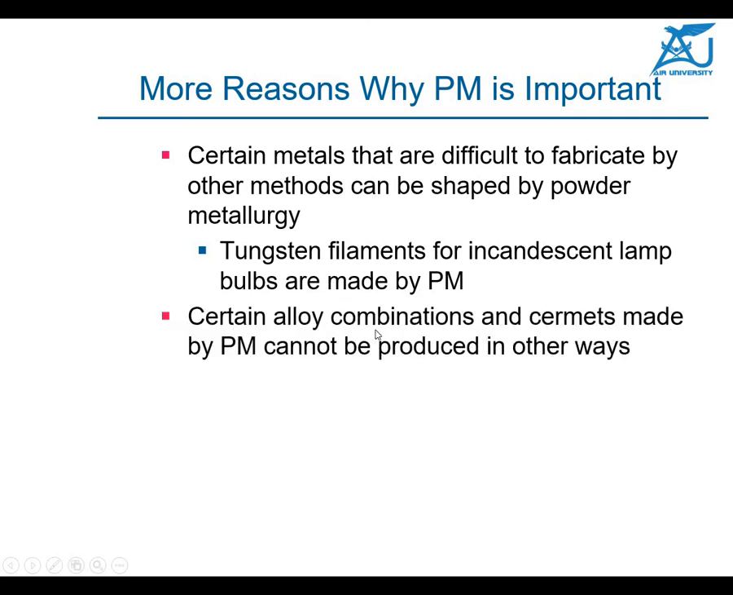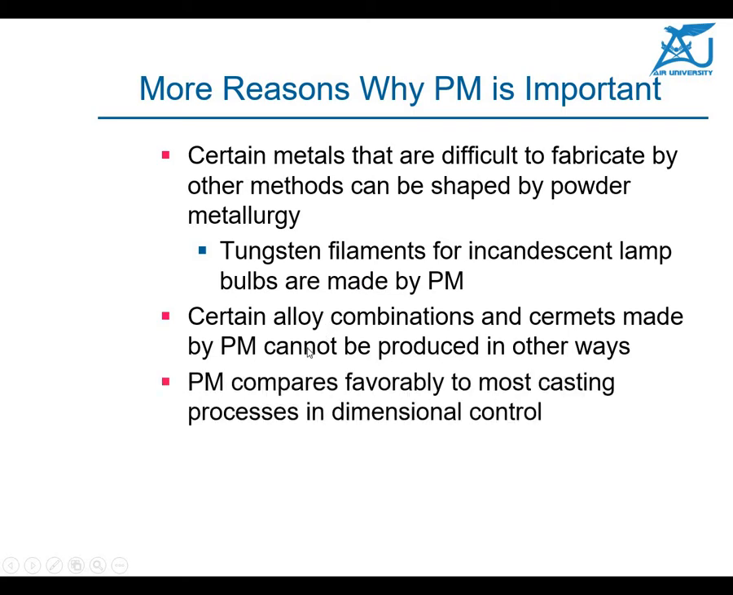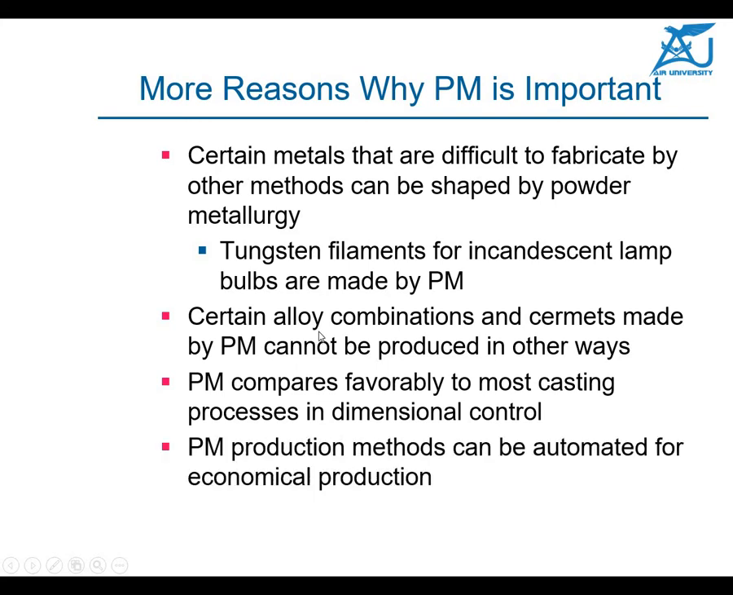Certain alloys and combinations are particularly made by powder metallurgy and cannot be produced in other ways, because if they are mixed at a high melting temperature, they sometimes mix with the surrounding atmospheric air, which gives you a different kind of product. So you need to go for powder metallurgy. Powder metallurgy also compares favorably to most casting processes in dimensional control. This is a very important advantage. Moreover, the method can be automated for economical production as well.